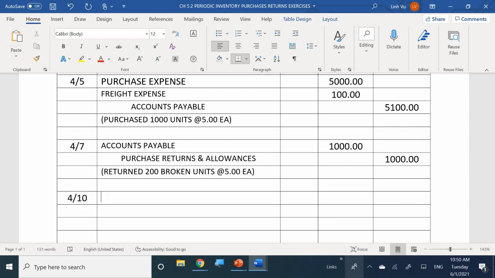Purchase expense for $4,312.50. Freight, I believe, was $75.